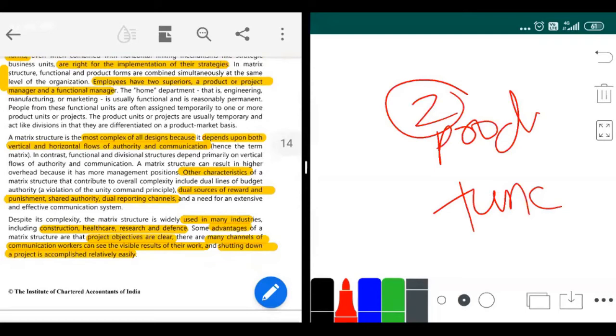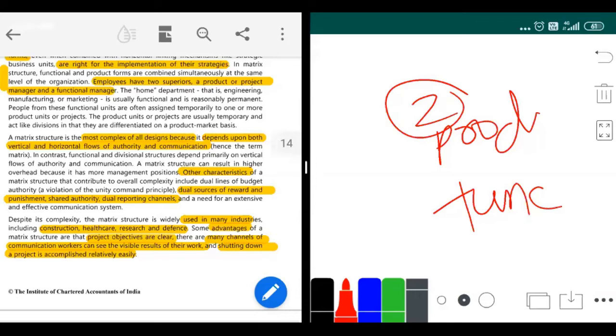Usually when you would have read in 12th, there is something known as the unity of command principle. What that principle says is that every person should have only one boss, should only report to one person. This matrix structure is a violation of the unity of command principle, because here there are two bosses for each employee. The employee cannot do work only according to the functional manager or only according to the divisional manager. He has to try to satisfy both people.